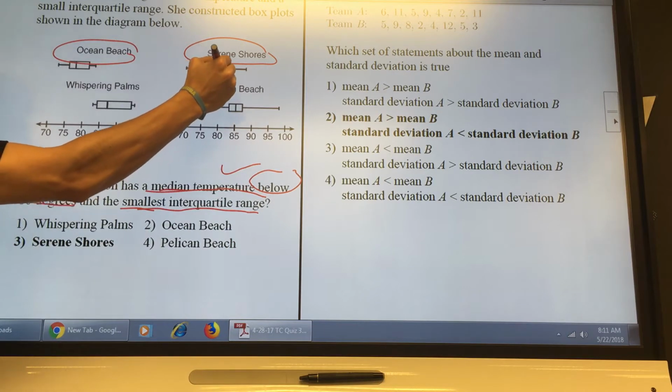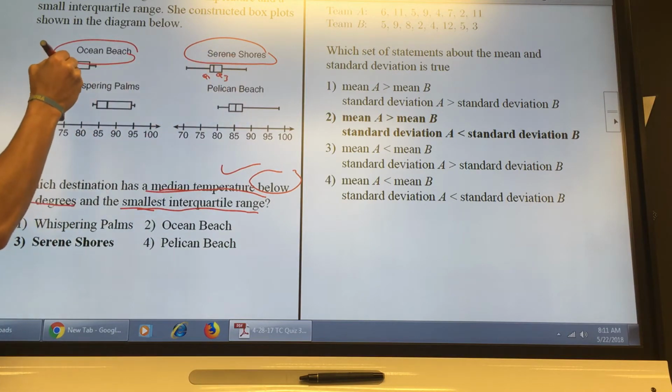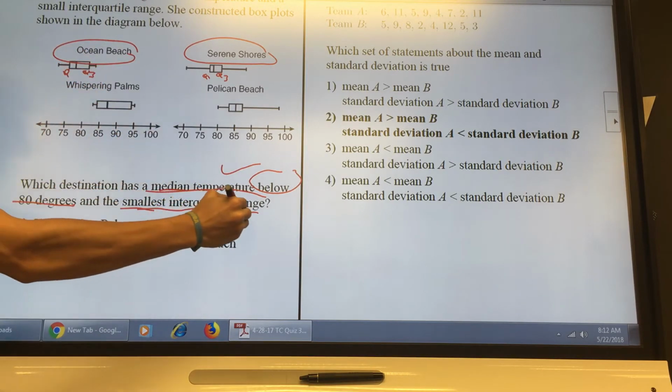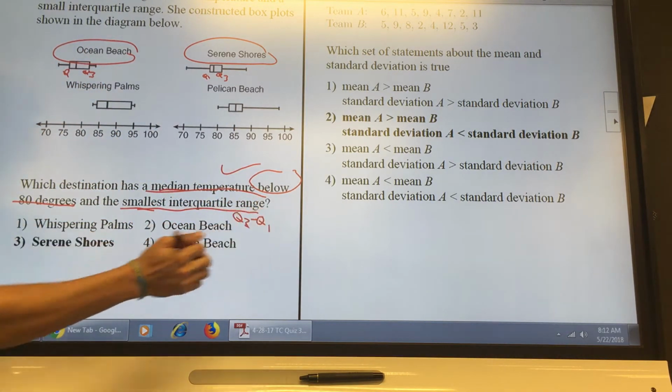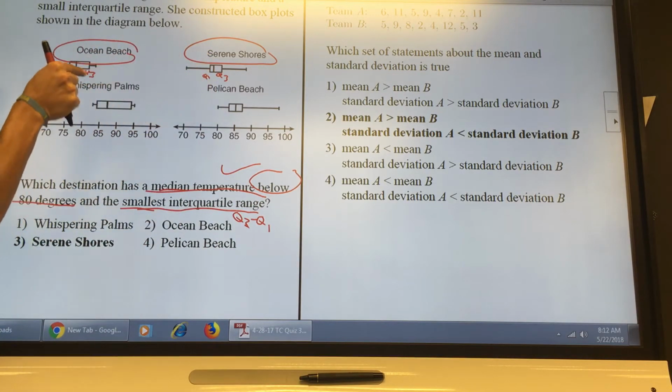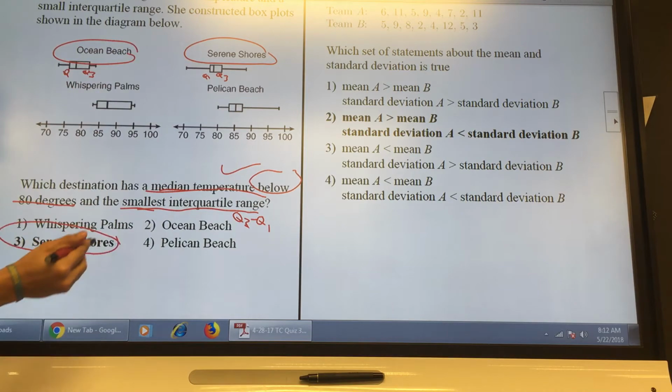This would be Q1, this would be Q3. Same thing, Q1, Q3. The interquartile range is when you do Q3 minus Q1. So whichever one's smallest means that box is actually smaller. So the answer was 3.